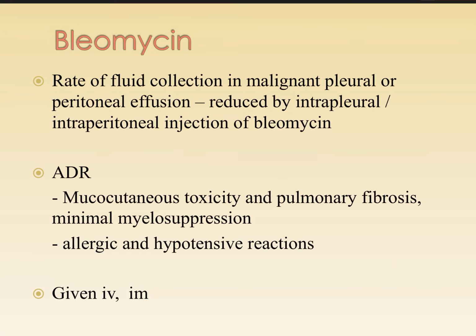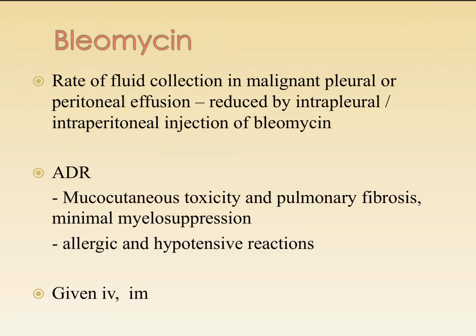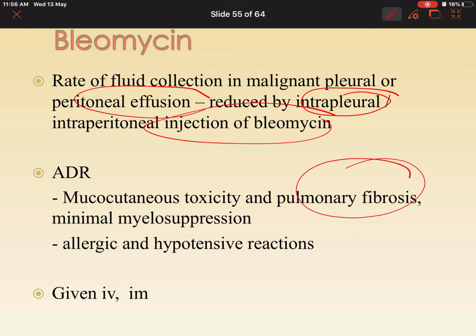What is the importance of bleomycin? Bleomycin is not only used in solid tumors, it's also used in malignant pleural effusion. It can be given by intrapleural or intraperitoneal injection. What are the common adverse effects? It's known to cause pulmonary fibrosis by inhibiting type 2 pneumocytes. It will cause pulmonary fibrosis, producing interstitial lung diseases.